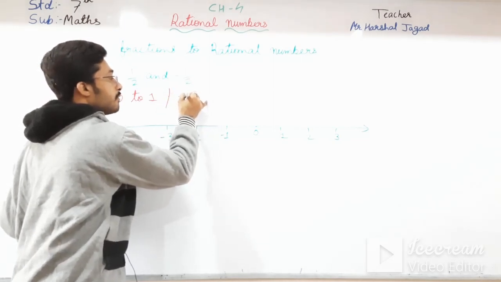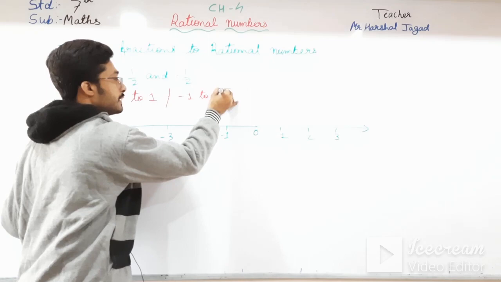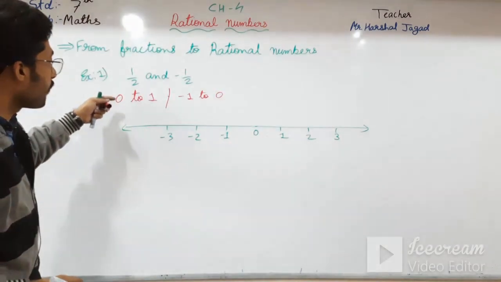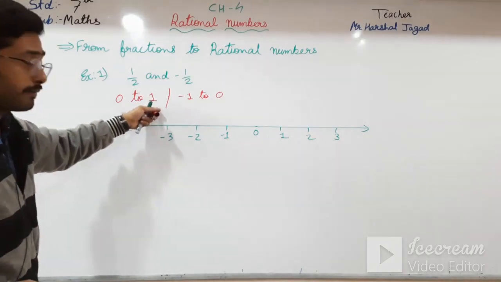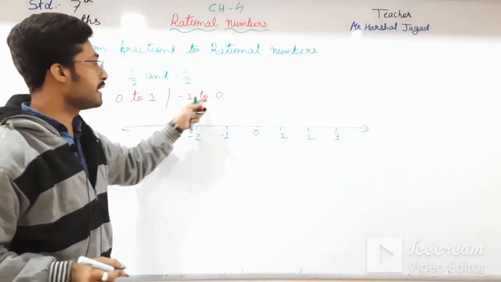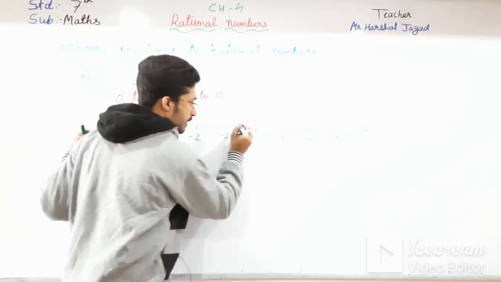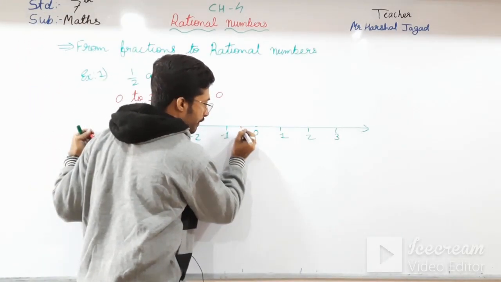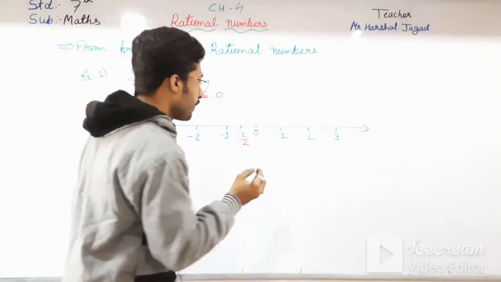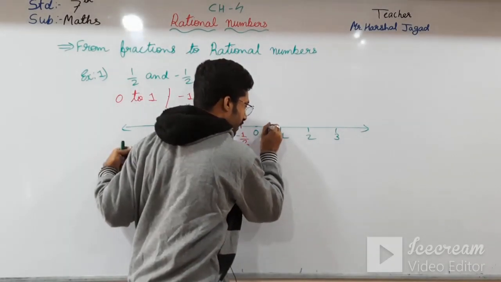from -1 to 0. This plus half will be there in between 0 to 1, and the minus half will be there from -1 to 0. So the minus will be over here and the plus half will be in between this.